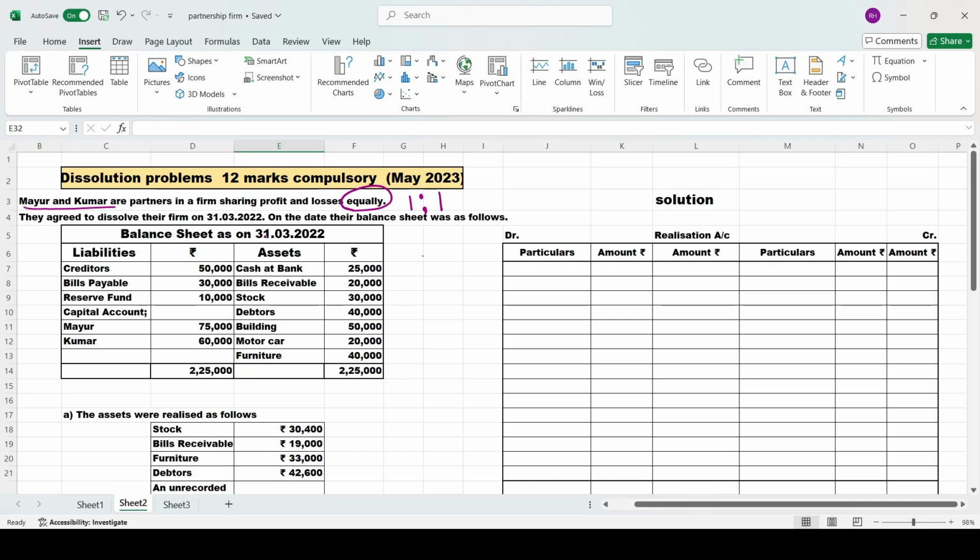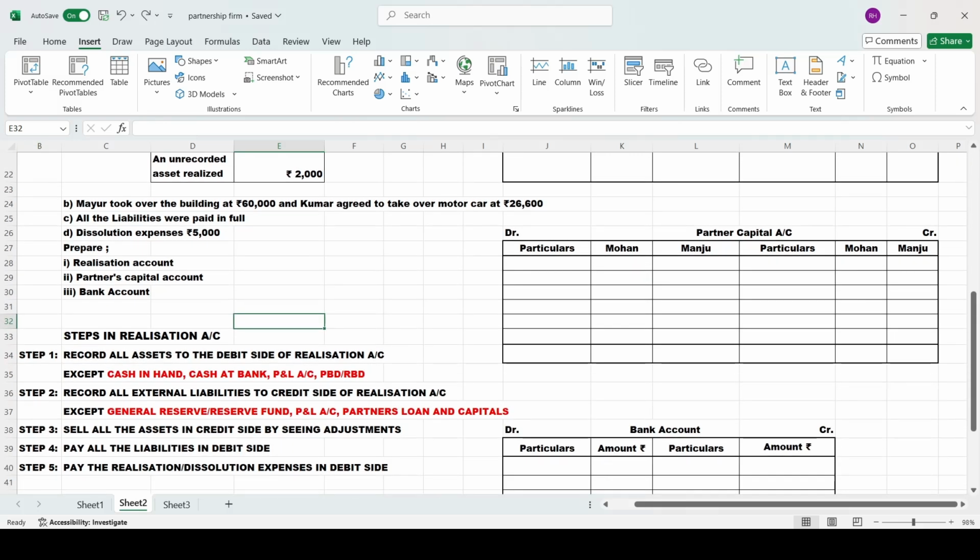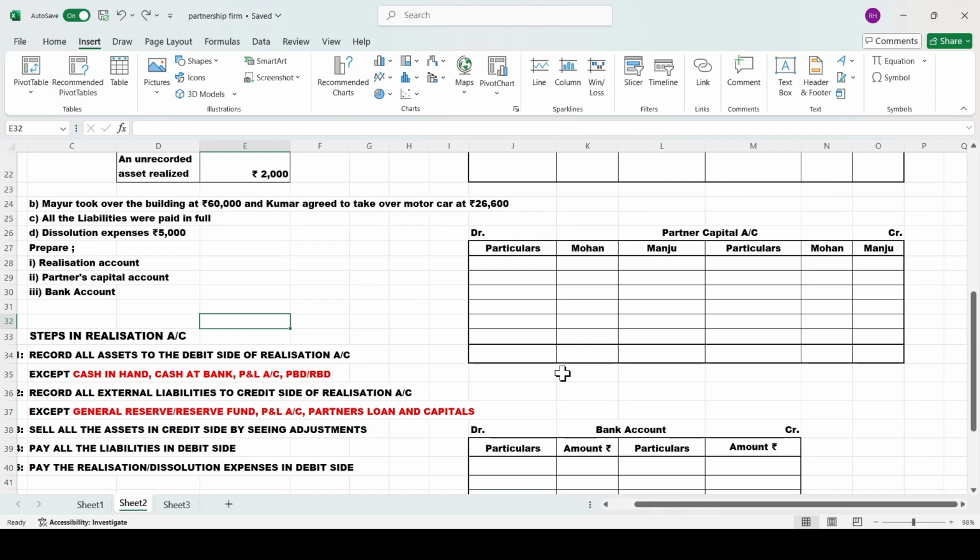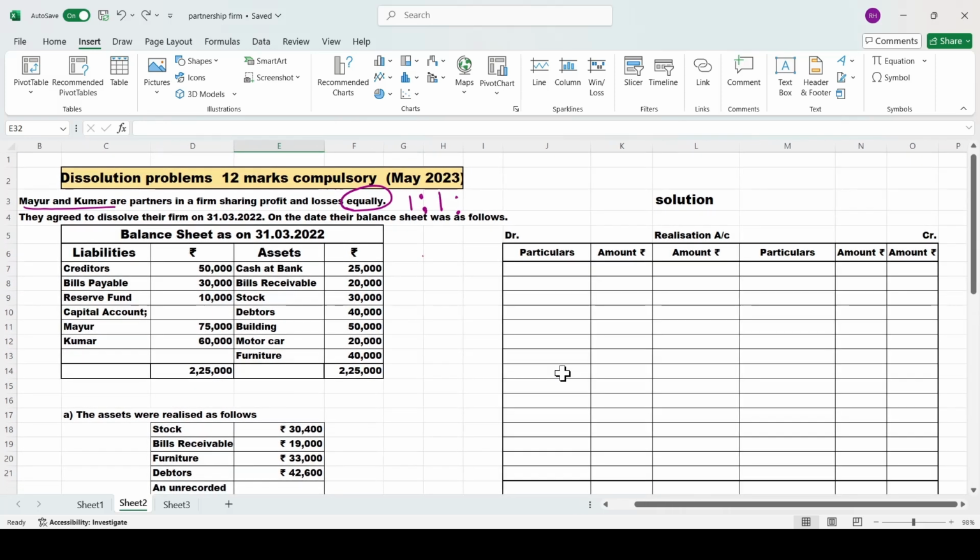Ma'am, what if three partners were there? Then go like this: 1:1:1. If four partners are there: 1:1:1:1, like that. So equally, in the sense, you have to share the profits and losses in equal ratio. Here we have only two partners, so we are taking 1:1. They agreed to dissolve their firm on 31st March 2022. On that date their balance sheet was as follows.